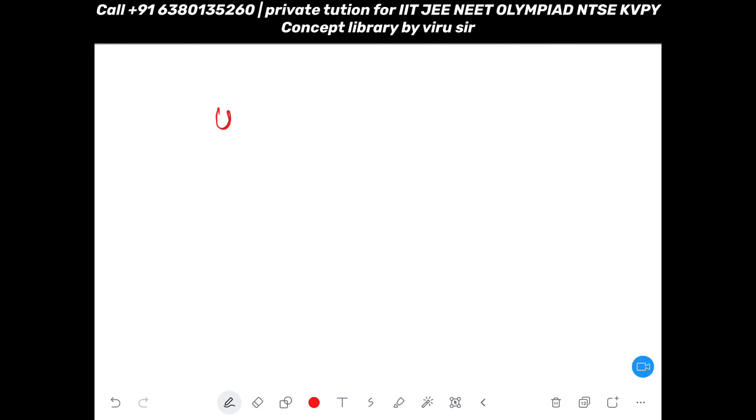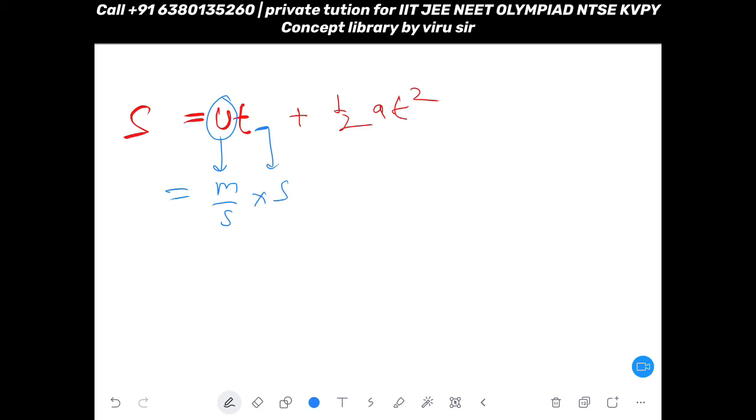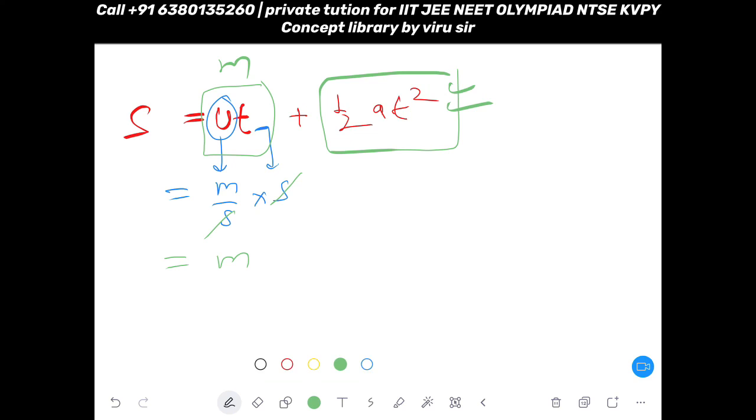See, in ut plus half at square, this is u, and this u has unit meter per second, and this time has unit second. So if you cancel second and second, you will be left with meter. So this part gives unit as meter, so definitely this part should also give meter. Let's check. 1 by 2 is a number, it does not have any unit.